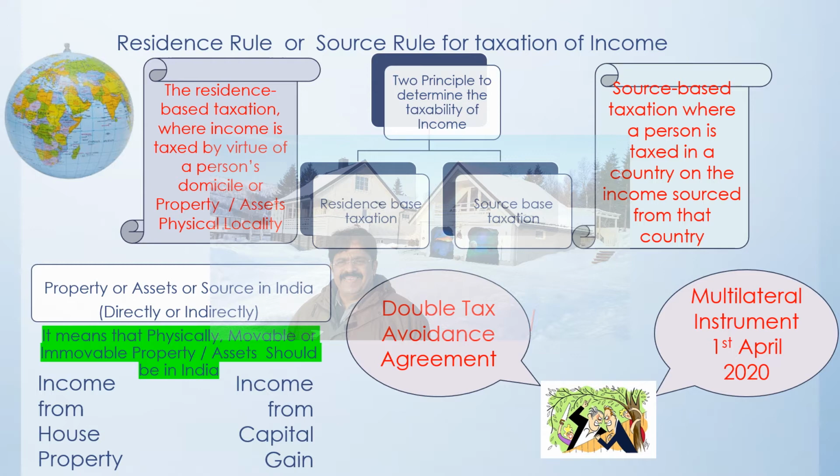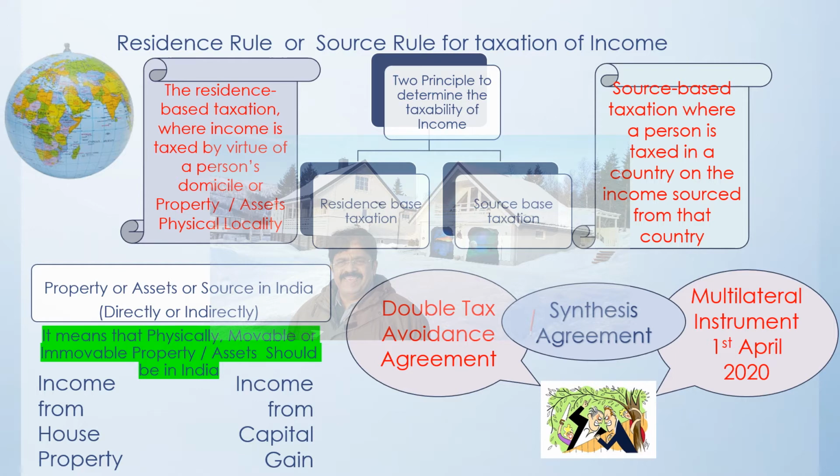Multilateral instrument also is a new thing that also prevails. So whenever both the things are prevailing, the governments come out with a synthesized agreement, which is a link between, or which contains the details of both the agreements. So it becomes very easy for a person to understand and bifurcate which income will be taxable under which jurisdiction and at what rate.